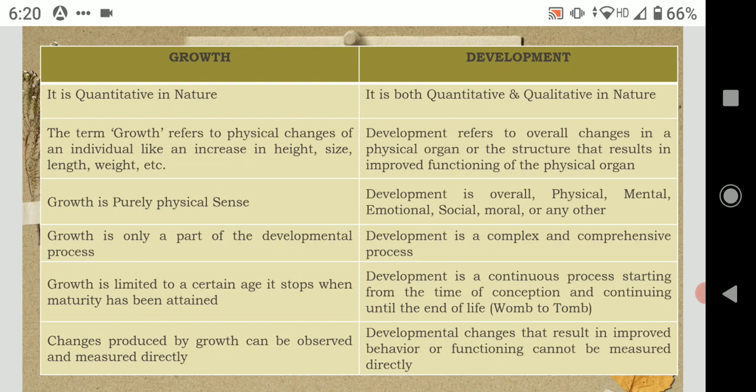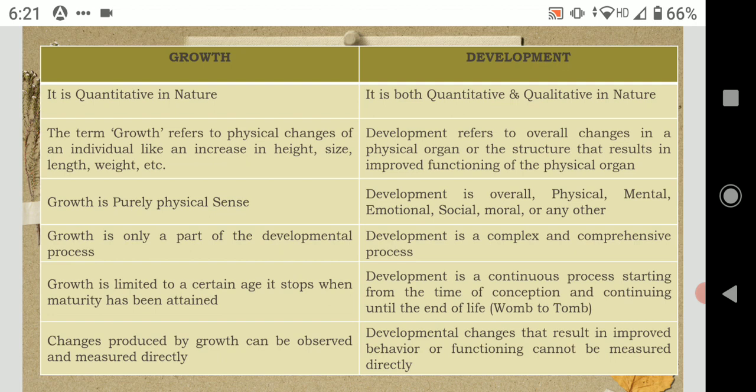So growth is basically purely the physical side, but when we are talking about development, it is the overall. It talks about the physical, mental, emotional, social, moral, and any other. That means development also encompasses the growth. Okay, so development is a wider and a comprehensive term, and it is talking about the overall changes in an individual, and growth also becomes a part of it.